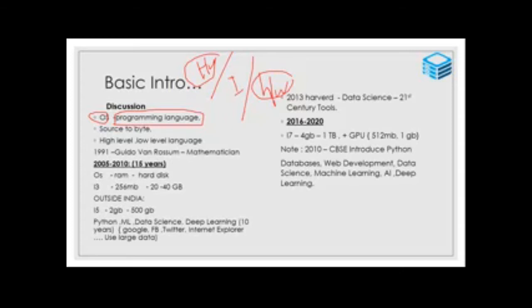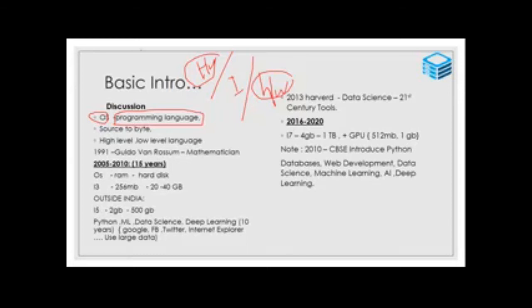I need one programming language, one language. Suppose I want to communicate with Malayalam people, I need Malayalam as the language. Suppose I want to communicate with Telugu people, I need Telugu as the language. So I want to communicate with the hardware. So I need some machine oriented languages. That is called programming languages. Machine oriented languages are called programming languages.